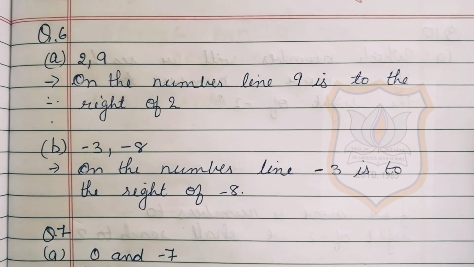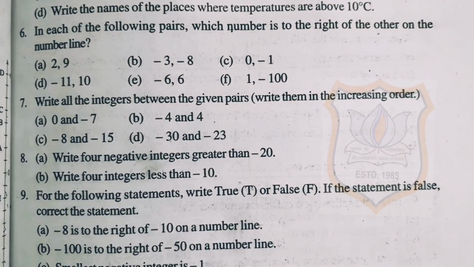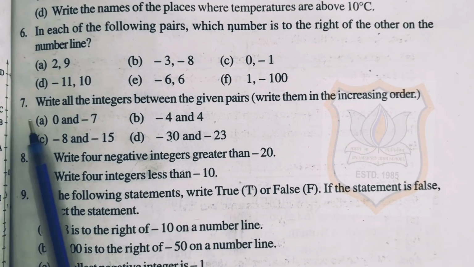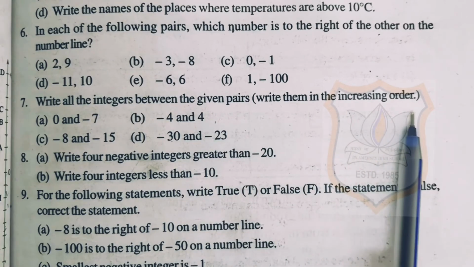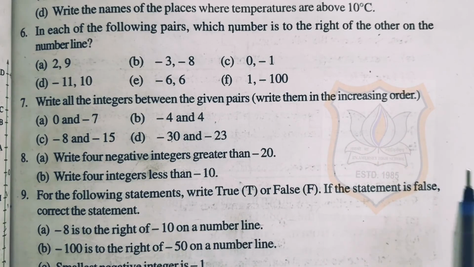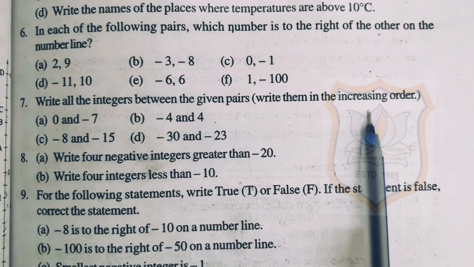Students, C, D, E, F part of question number 6 you have to do by yourself. Question number 7. Write all the integers between the given pairs. Write them in increasing order. Here a few pairs are given. We have to write down the integers which are between these pairs, and we have to write them in increasing order.